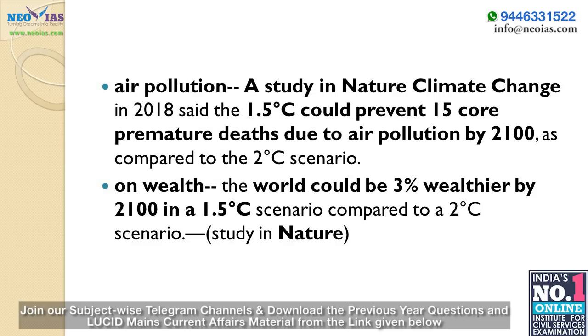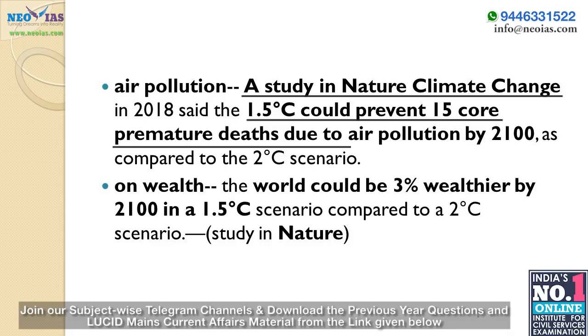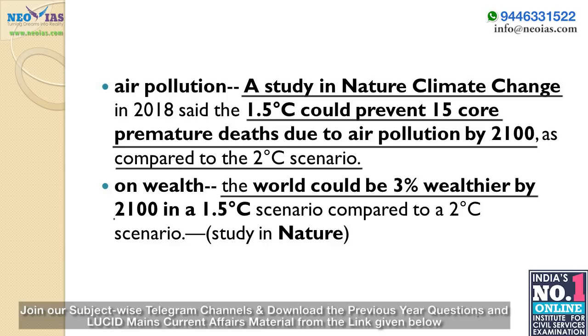And air pollution. A study in Nature Climate Change said that just a rise of 1.5 degrees Celsius could prevent 15 more premature deaths due to air pollution by 2100 compared to the 2 degrees Celsius scenario. Then on wealth, the world could be 3% wealthier by 2100 in a 1.5 degrees Celsius scenario compared to a 2 degrees Celsius scenario. All these studies are published in Nature, and from the mains perspective, you can incorporate these facts into your answer. That will add value to your answer. It can even be selective; you don't need to study all facts, but the facts which you think will be very effective, you can incorporate.